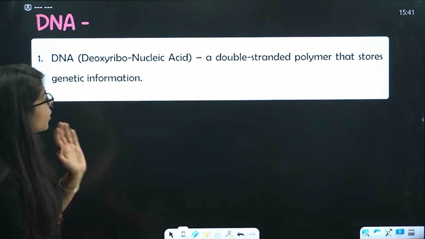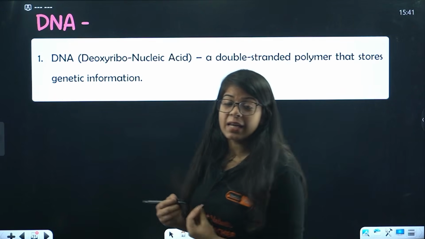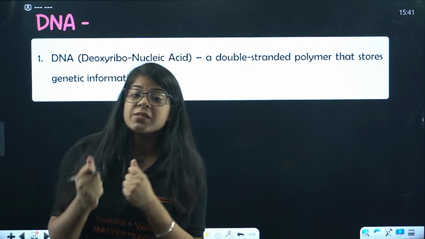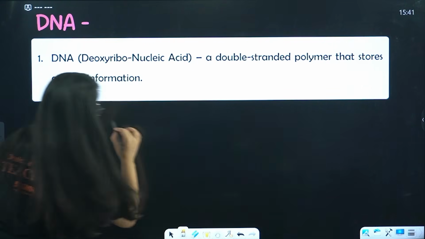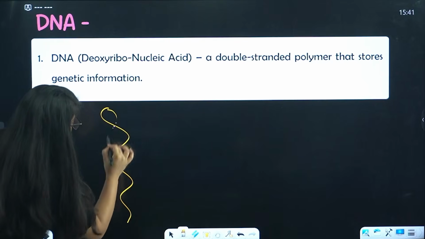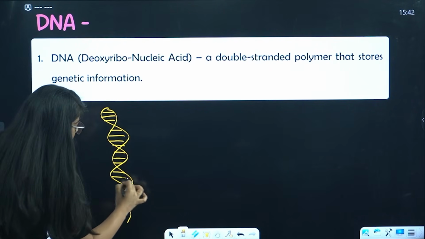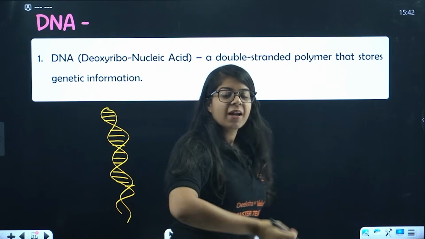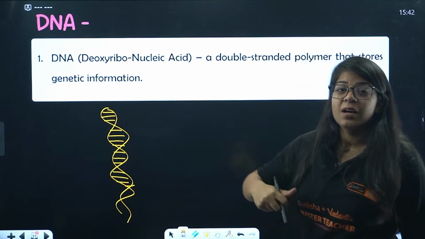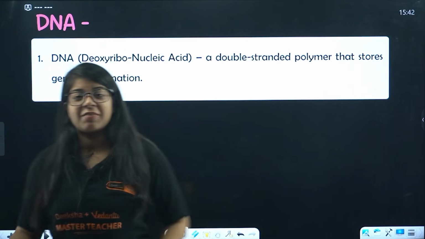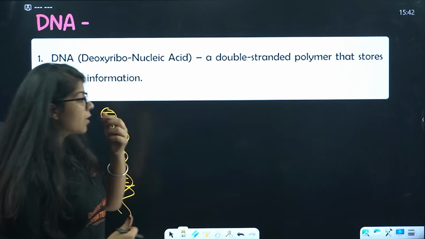Then next, moving on to DNA. Now we said that our nucleus has DNA. What is DNA? Deoxyribonucleic acid. Now what is the use of this DNA? First of all, this DNA is a double-stranded structure, because you've seen this in movies, right? They use it to match your DNA with your parents, and to see if the DNA of some body matches with the living person or not. So this is a double-stranded polymer, and it stores our genetic information.